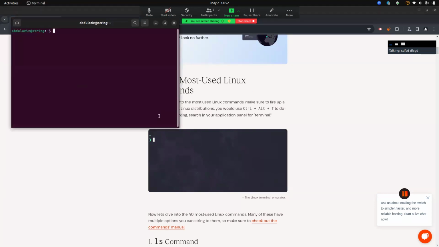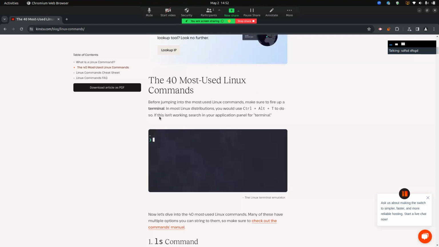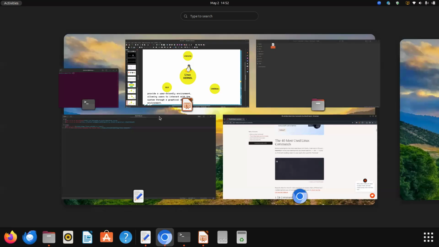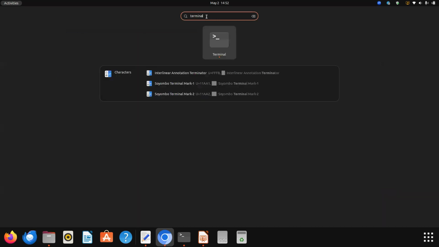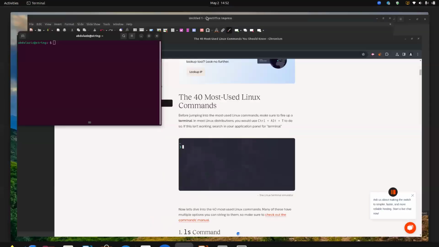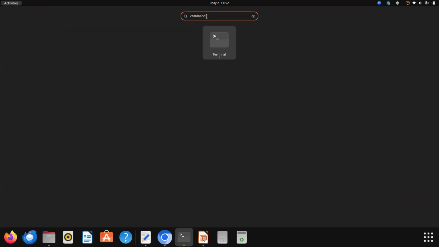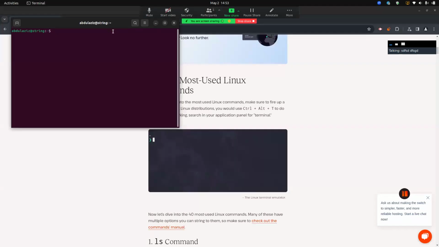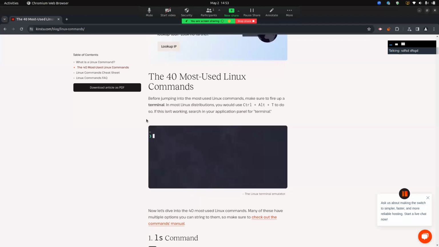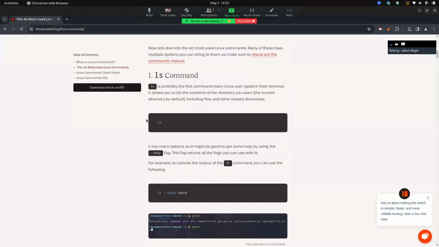If this shortcut is not working on your computer, you can search for it from your application panel, type and search for terminal, and here as you can see, terminal or command line.